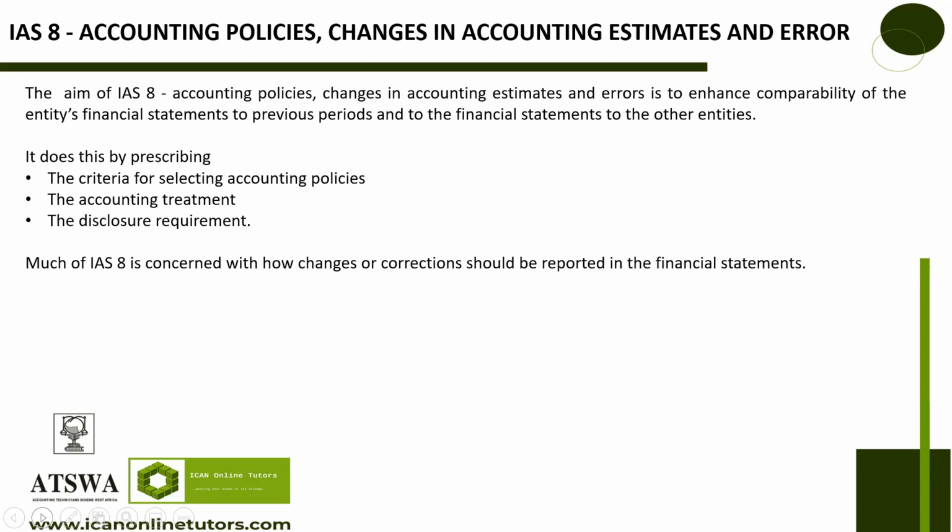You have looked at IAS 1 and IAS 2 already, that was taken by my co-tutor. And now we're looking at IAS 7 and IAS 8, and we'll be left with IAS 16 to look at subsequently. So IAS 8 covers accounting policies, changes in accounting estimates, and errors. That is the aim of the standard.